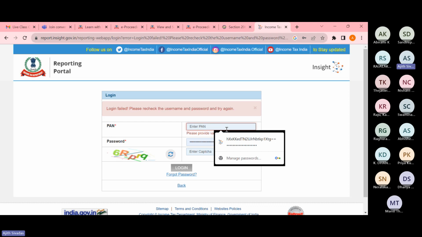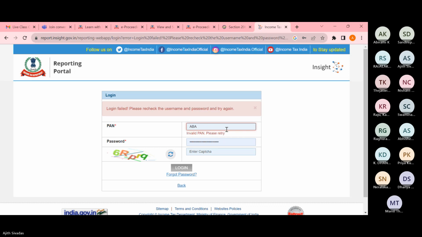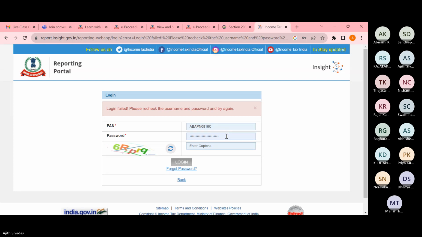I am trying to log in again. There are some issues there.